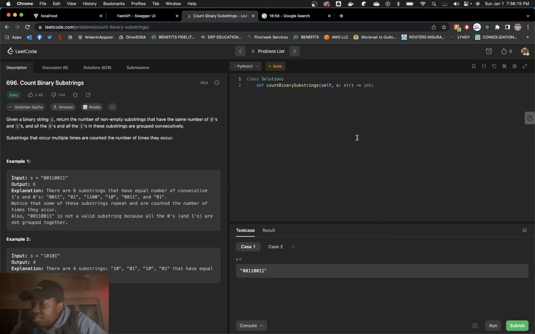But no, okay. So we count the 0s. Say 0 is 1, 0 2, 0, 1, 1, another 1. So while we're creating this, what are the conditions that make up a valid binary substring? If we have the same ones and zeros and consecutive ones and zeros.